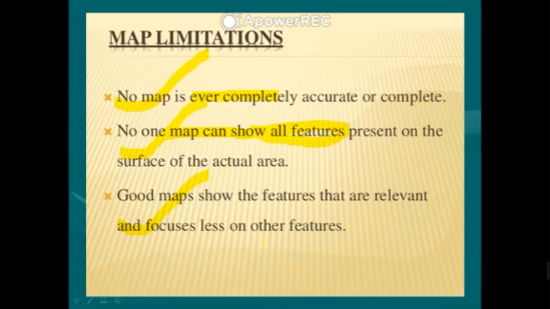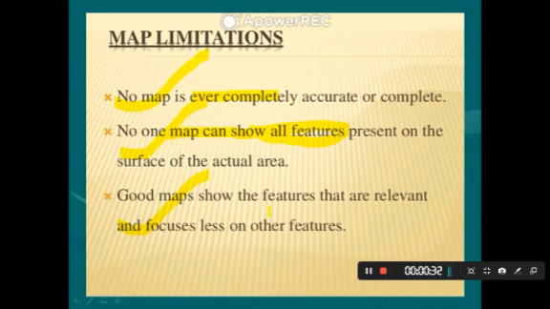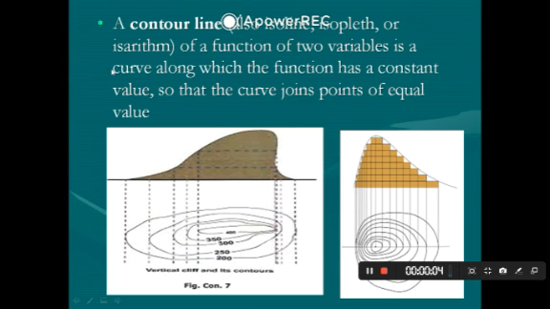A good map denotes the one feature in focus, but other features will not be highlighted in a proper manner. So these are the limitations of maps. And one of the important topics, and the last topic of your chapter, is contour line.